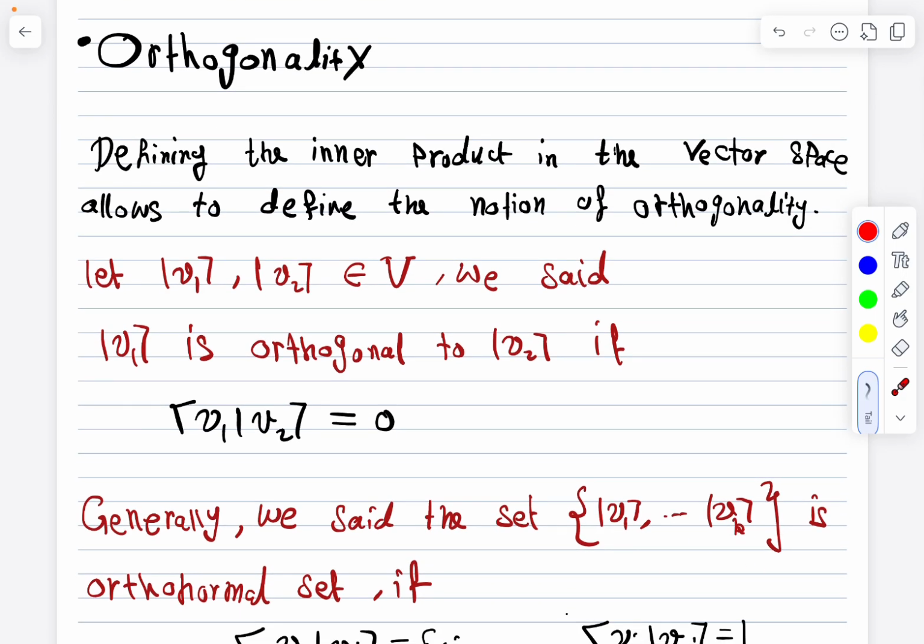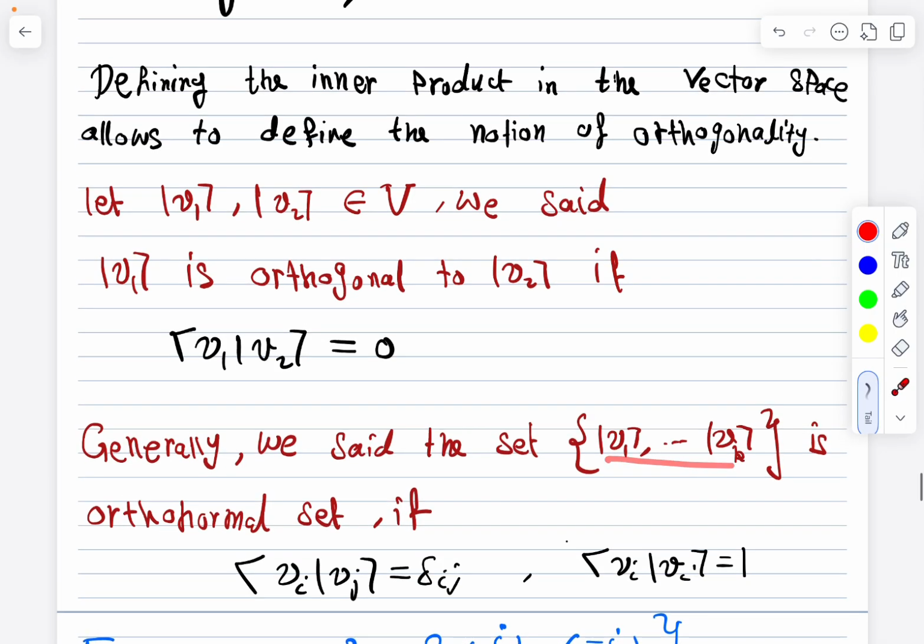Generally, we say a set. So if we have many vectors, k vectors, they are orthonormal. It is composed of two words, ortho and normal. These vectors form an orthonormal set if, and I believe we discussed this previously, for different vectors, for example 1 and 2, they are orthogonal, but if they are the same we get 1.